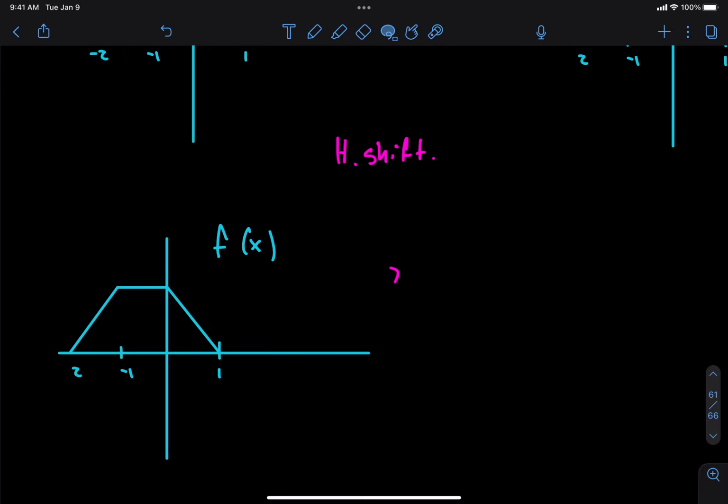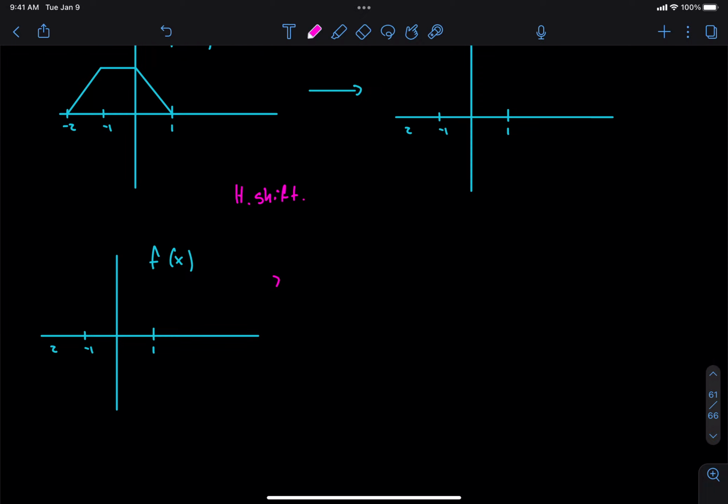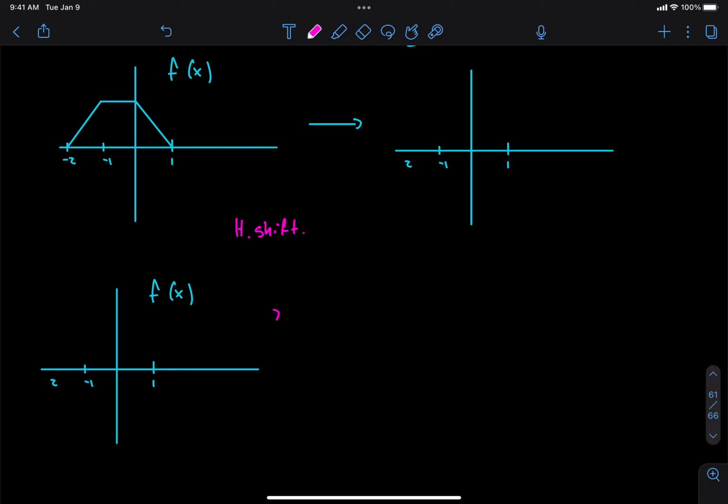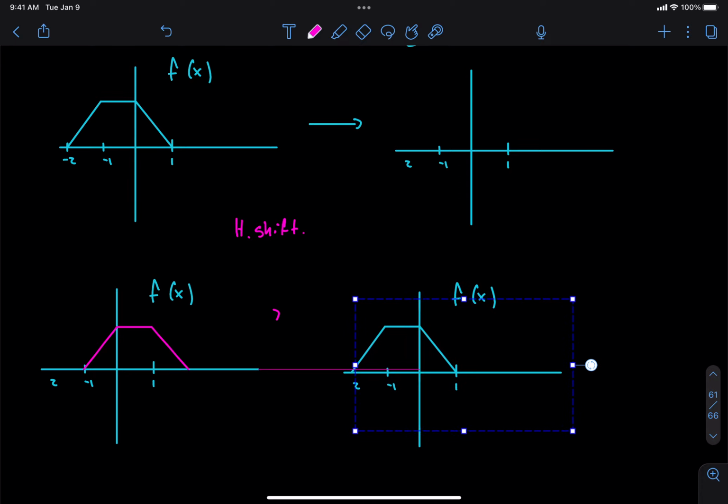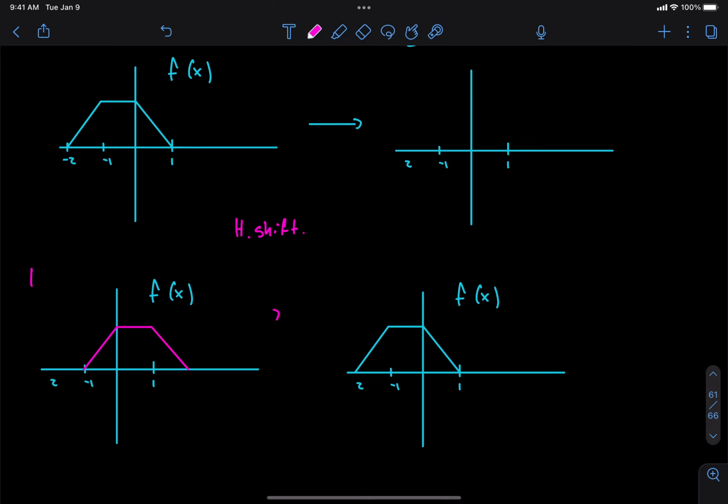Okay, so what are we going to do? We are going to redraw this, except we're going to move everything over to the right 1 unit. So it's going to look like this. Okay, so we moved it over to the right. So this was step 1.